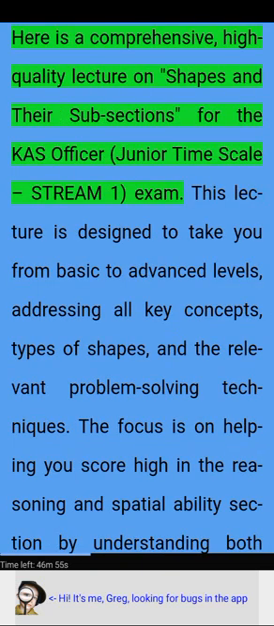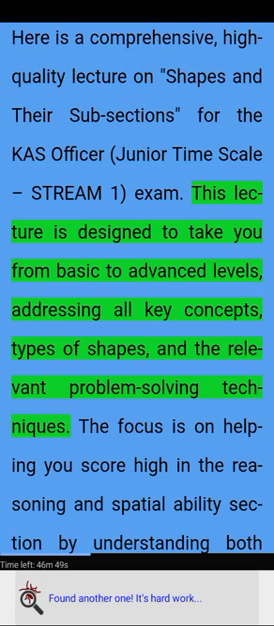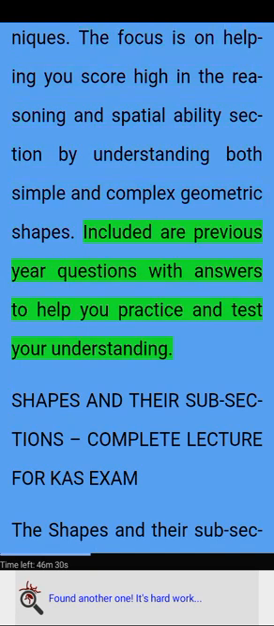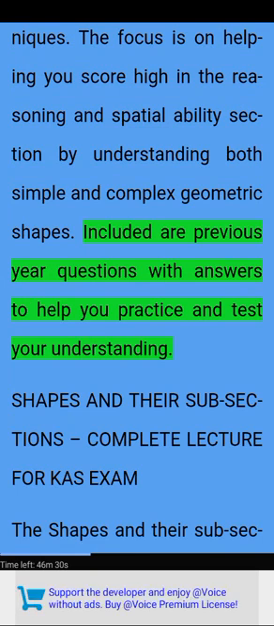Here is a comprehensive, high-quality lecture on shapes and their subsections for the CAS Officer Junior Time Scale, Stream 1 exam. This lecture is designed to take you from basic to advanced levels, addressing all key concepts, types of shapes, and the relevant problem-solving techniques. The focus is on helping you score high in the reasoning and spatial ability section by understanding both simple and complex geometric shapes. Included are previous year questions with answers to help you practice and test your understanding.